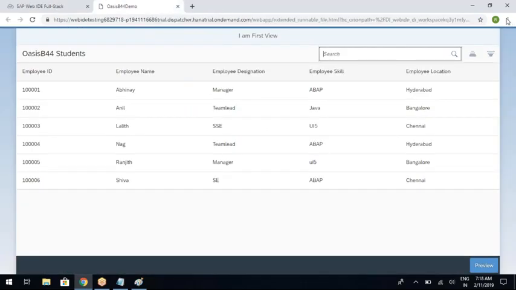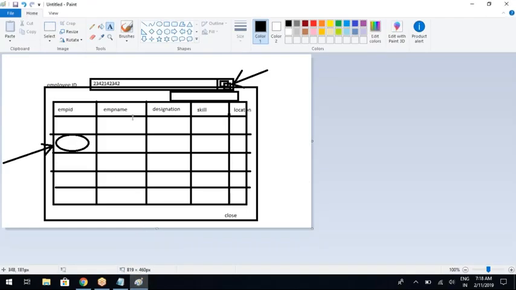In the view, I'm going to create a simple form with only a label and an input field, just like this. You can see a label here and an input field here. Just like this, I will create a simple form, and I will create an F4Help button at the corner of the input field. The moment you click this, a pop-up should open. How to open the pop-up, that I will tell you.